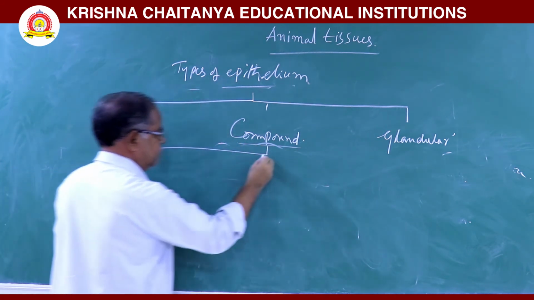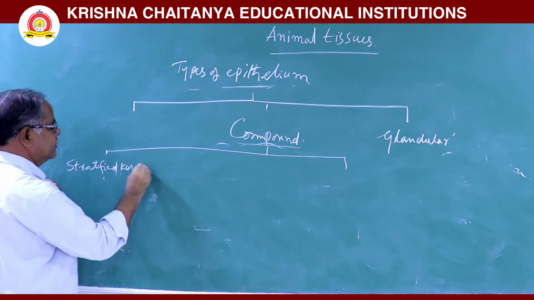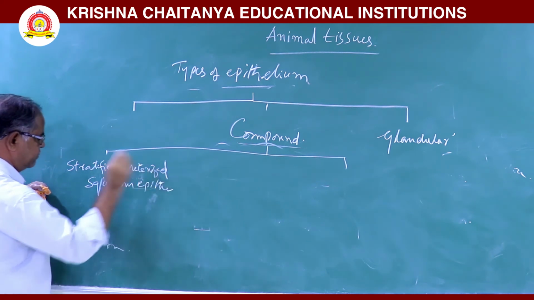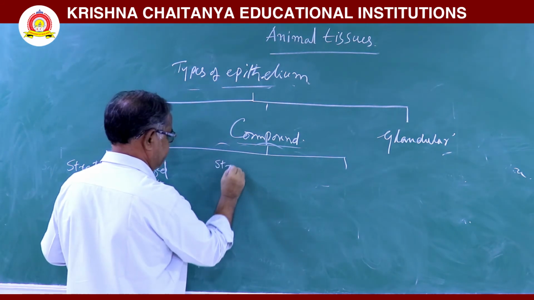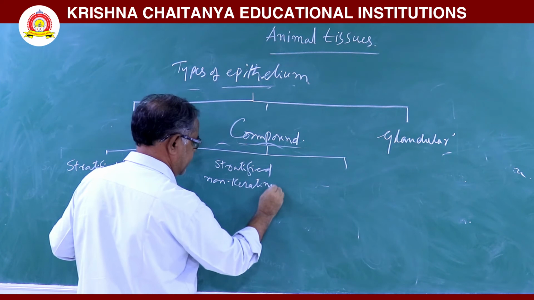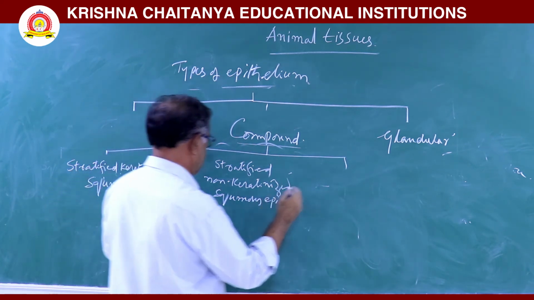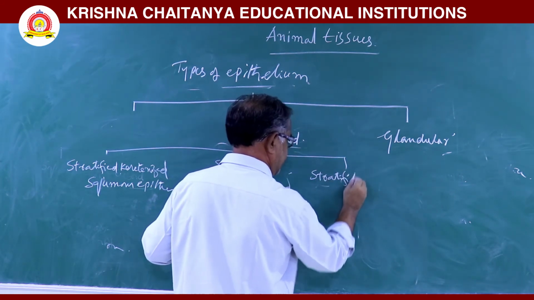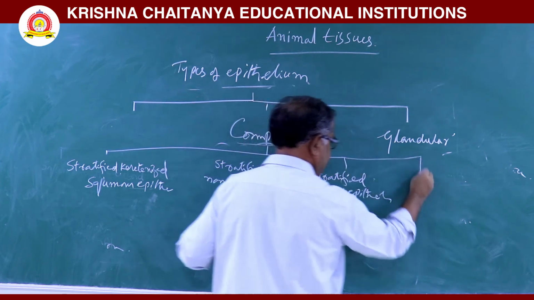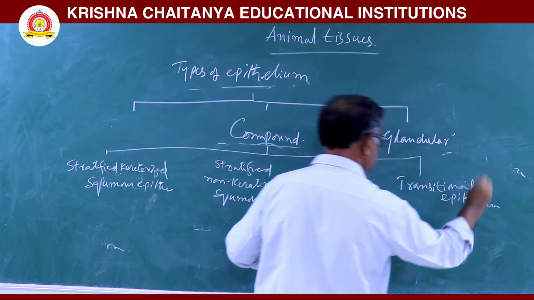That is, stratified keratinized squamous epithelium, stratified non-keratinized squamous epithelium, stratified cuboidal epithelium, and transitional epithelium.